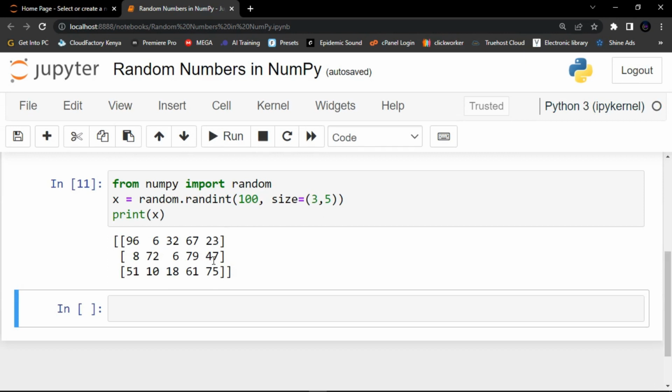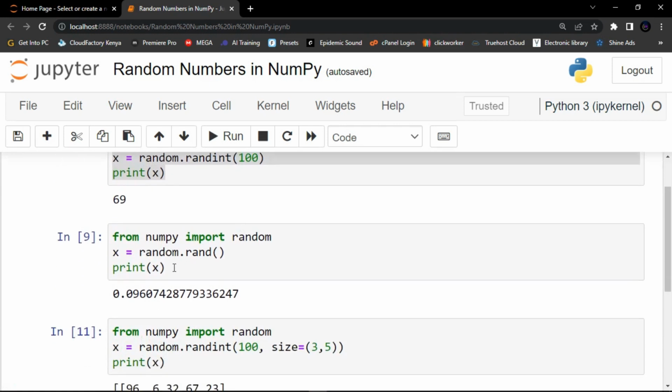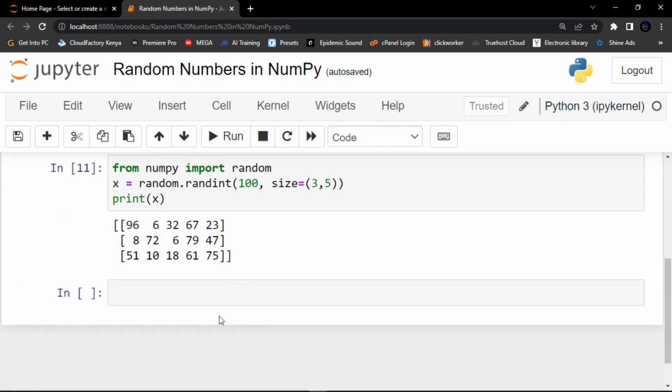Now let's talk about the floats. The rand method also allows you to specify the shape of the array. For example, let's generate a one-dimensional array containing 5 random floats. Let me copy these lines of code and paste them in this new cell.